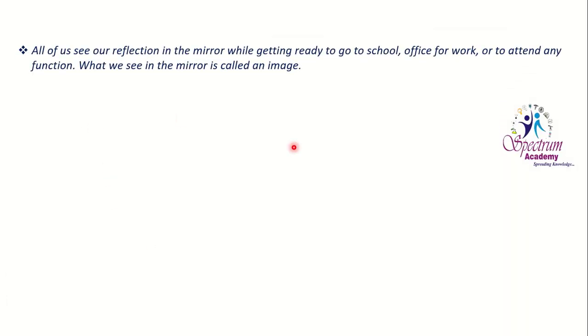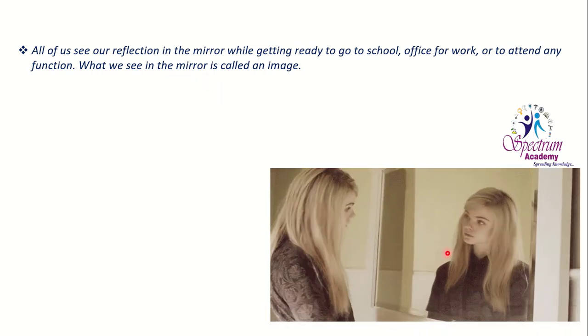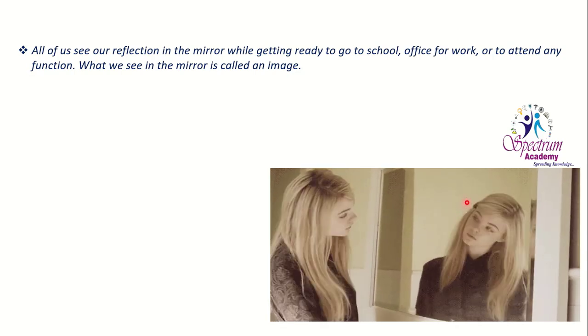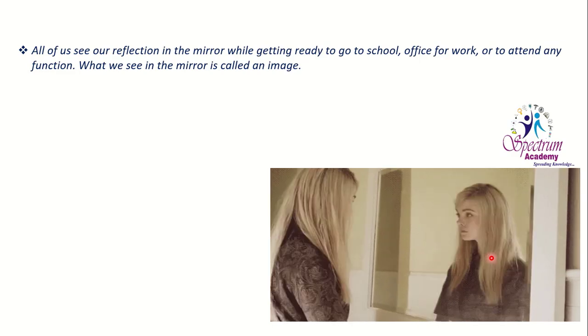First of all, we all see our reflection in the mirror while getting ready to go to school, office, for work, or to attend any function. What we see in the mirror is called an image. You can see here the image is formed with the help of a mirror. Light is coming from a source, falling on the surface of a body, and from the body light is reflecting onto the surface of the mirror. An image is formed behind the mirror. The image which is formed here is a virtual image. This image is formed with the help of a plane mirror.